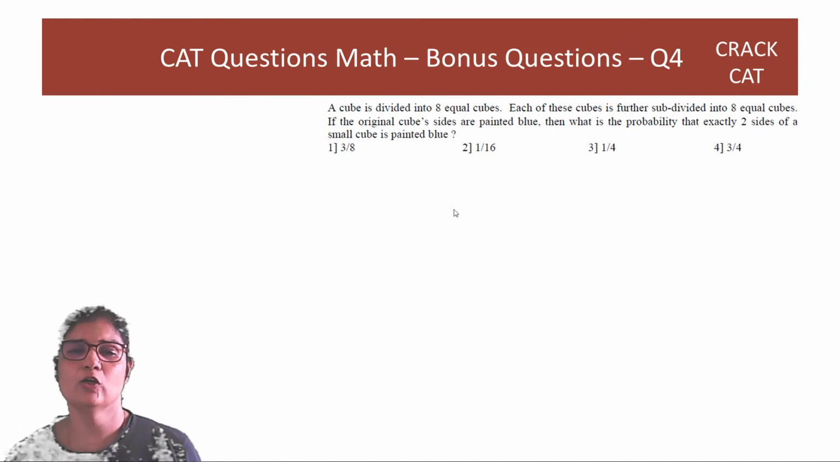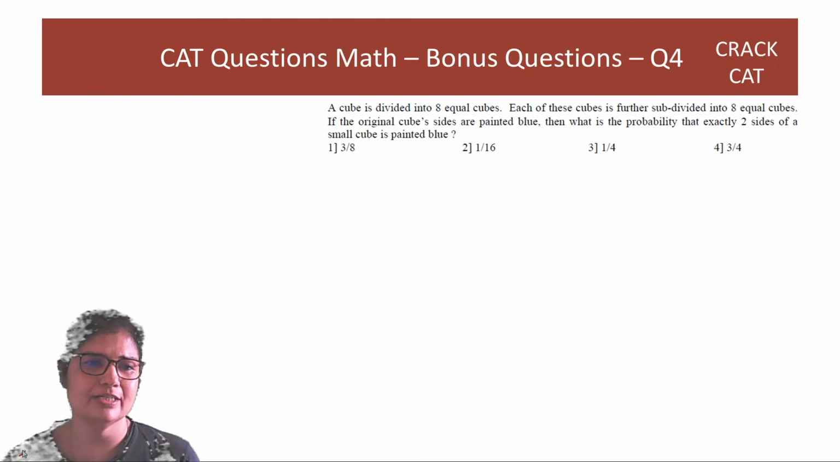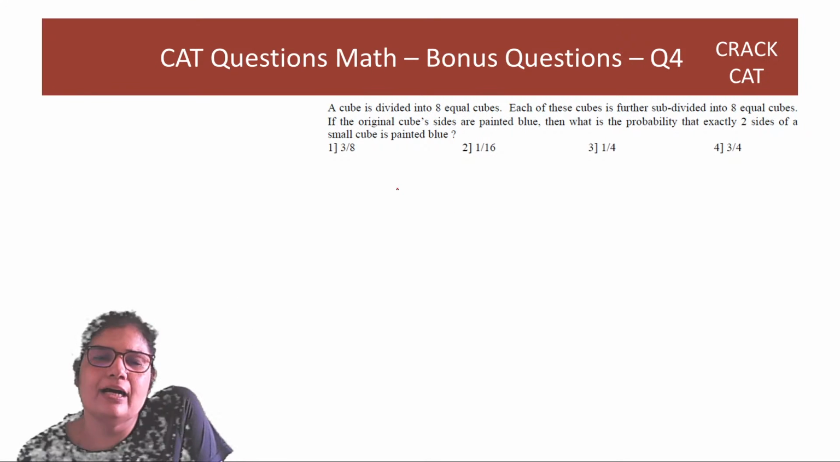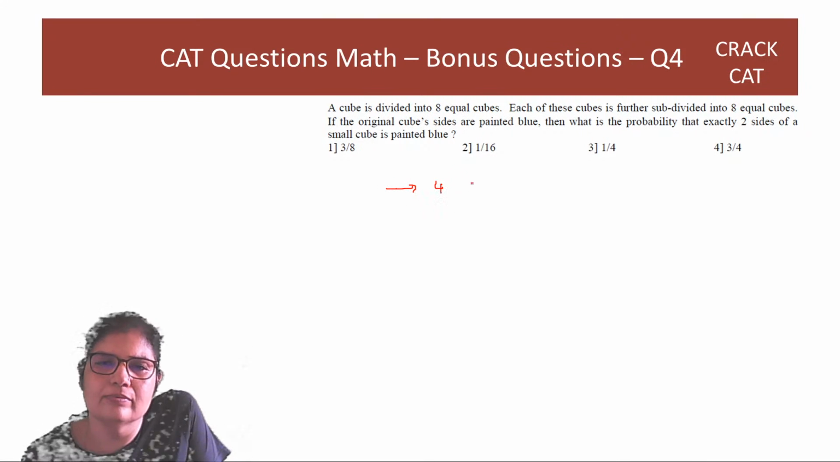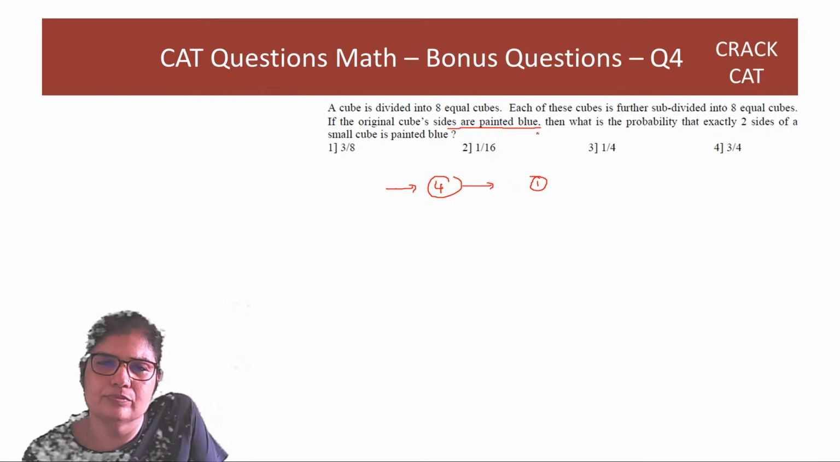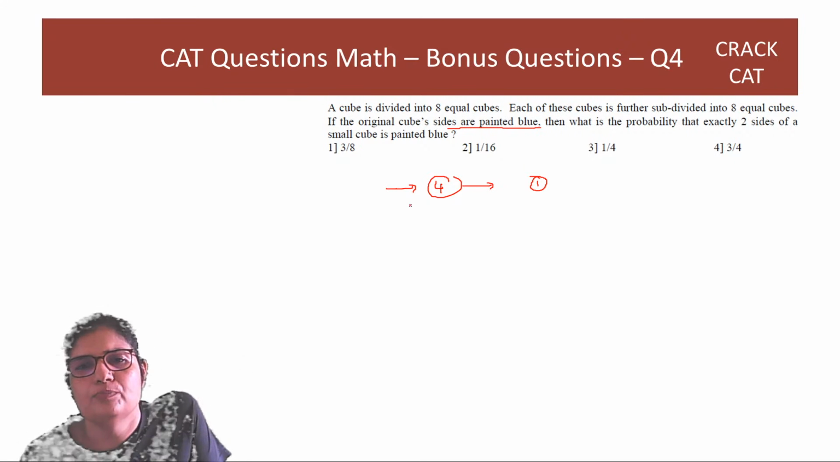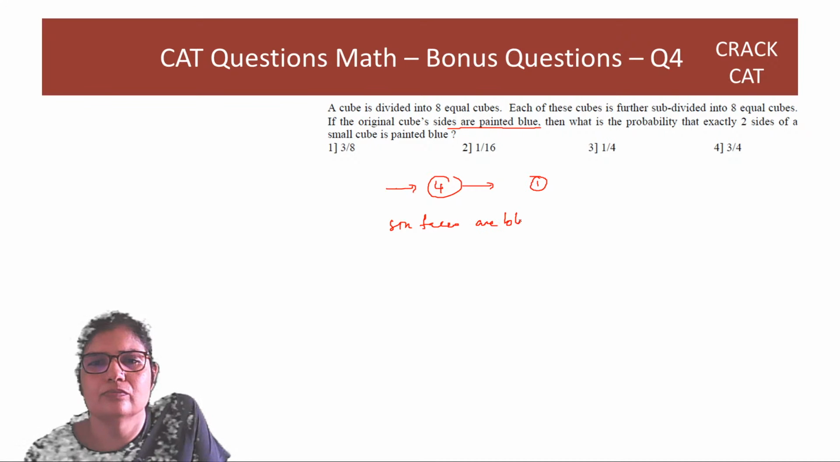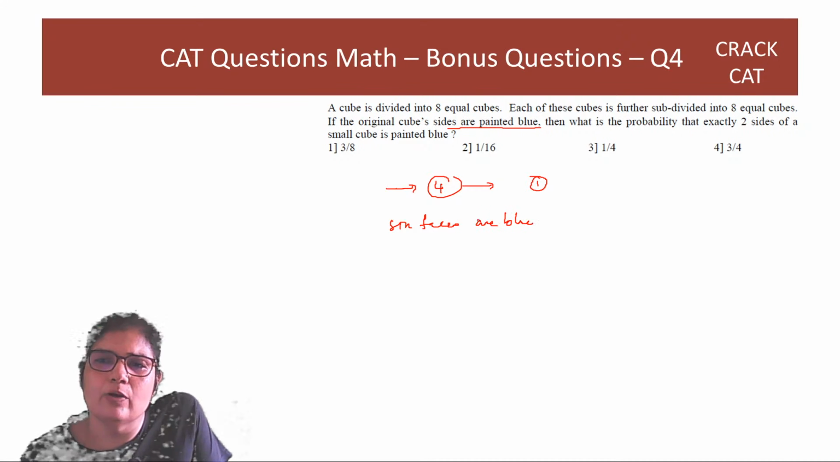Next question. A cube is divided into 8 equal cubes. Each of these cubes is then divided into 8 equal cubes again. So basically you started off with a cube of side 4 and now you are left with cubes of side 1. If the original cube sides are painted blue, okay, so you are having 6 faces are blue. What is the probability that exactly 2 sides of a small cube is painted blue?